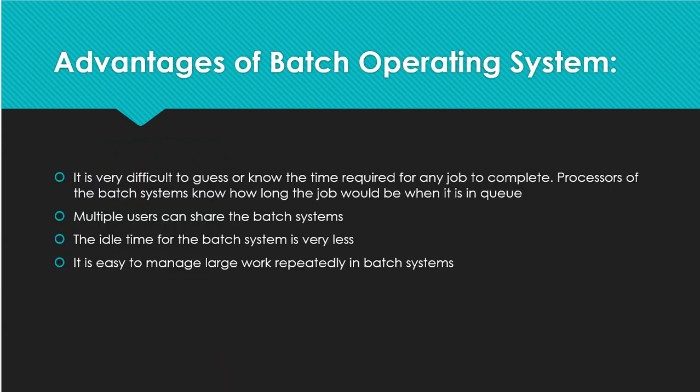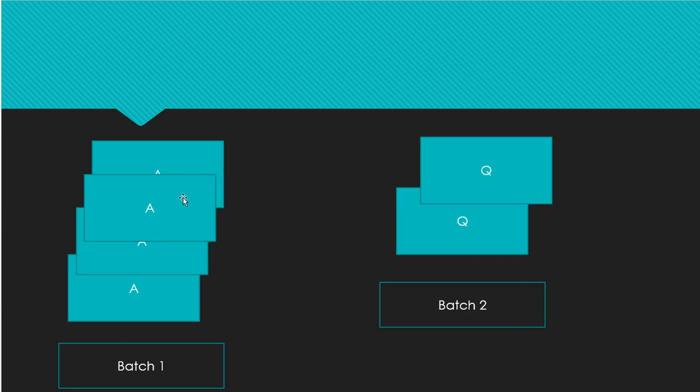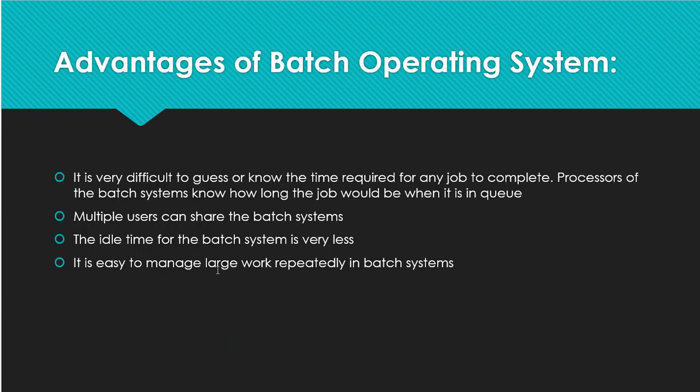Now what are the advantages of this batch operating system? It was very easy to guess or know the time required for any job to complete. Okay. We can guess the time in which it is going to execute completely. So the processors of the batch system know how long the job would be when it is in the queue, because we already know that batch 1 has the same operation, all being the same type. So we can easily guess the time required to compute that.